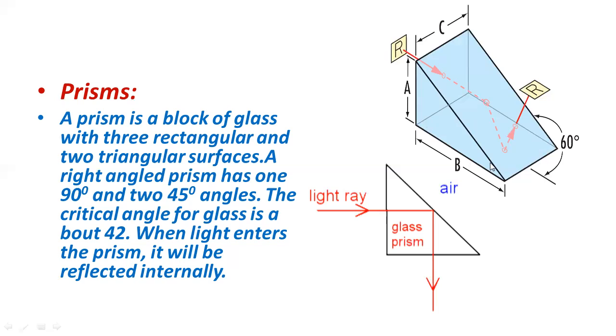So the critical angle for glass is 42 degrees. When light enters the prism, it will be reflected internally, which means it also works on the phenomenon of total internal reflection, because in total internal reflection the incident angle is greater than the critical angle, and then total reflection will take place. Instead of refraction, reflection will take place, and the light will bend in the same medium.